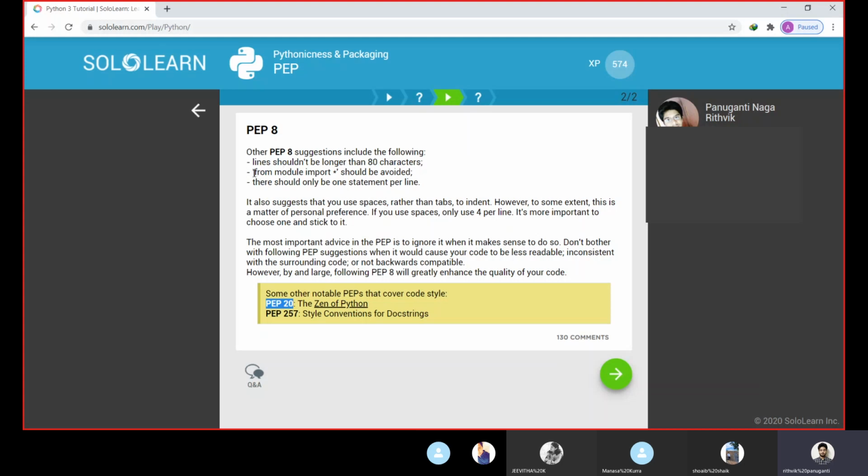The from module import format we have been using should be avoided in PEP 8, like import math and from math import sqrt. There should be only one statement per line, so we cannot write multiple statements in a single line. These should be followed when writing per PEP 8.